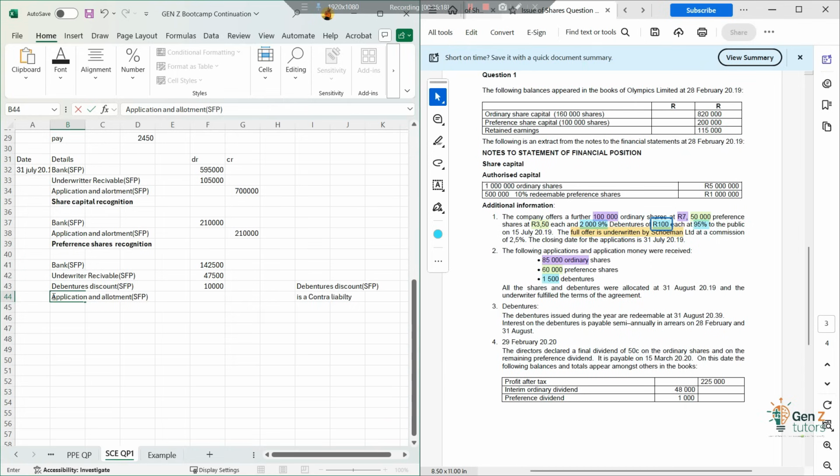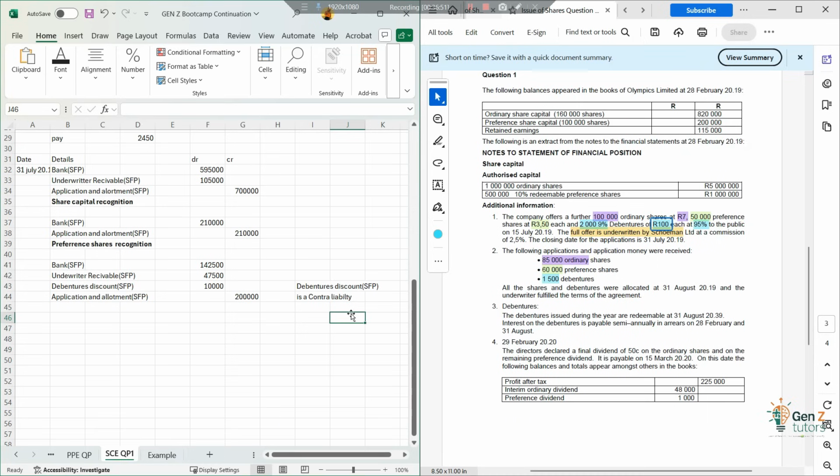And SFP, this is a liability at this point. But now we'll talk about this. Okay, let's actually just talk about it now. Let me just finish here. Then this will be the sum of this 200,000, right? So debentures are a contra liability. So also at the very same time, after we allocate the application and allotment, and then we recognize the actual debenture, which is going to be a liability value, it's going to be appearing on the statement of financial position on the liabilities section.